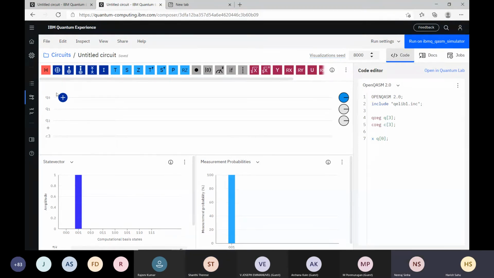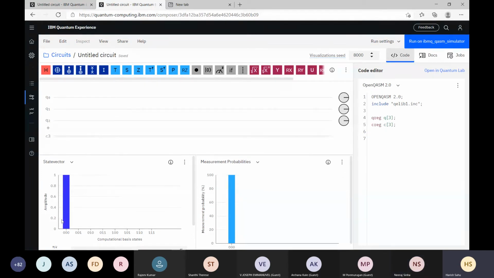Can you repeat it, sir? I did not get it. Initially it was 0. For Q0, Q1, Q2 are 0. So if you remove this gate, just simply remove it, all 3 qubits are in 0 state. So we will have this state 000. No other state will be there. Perfect.